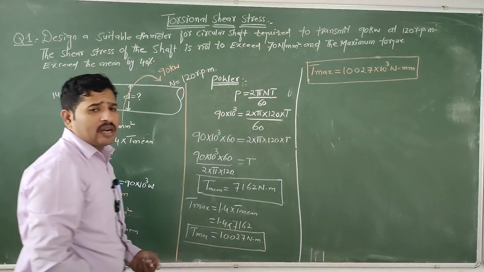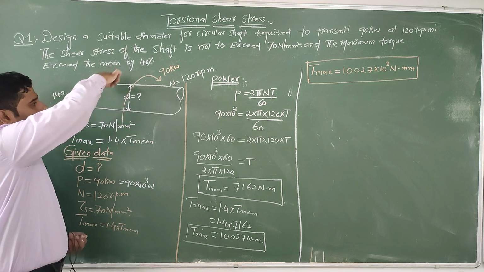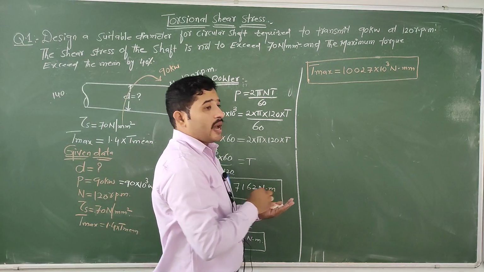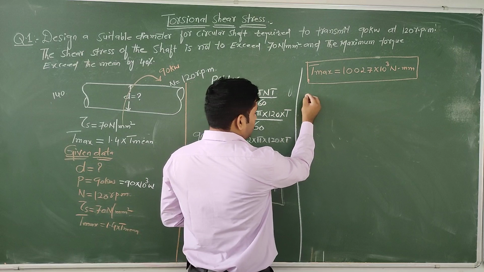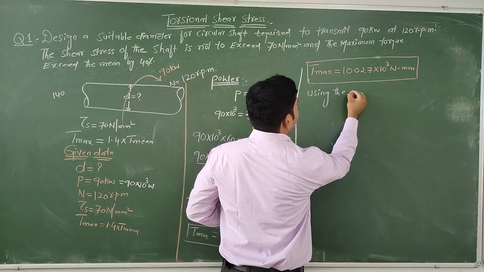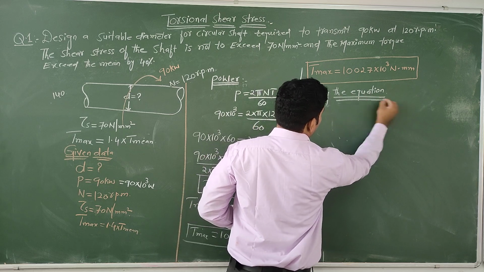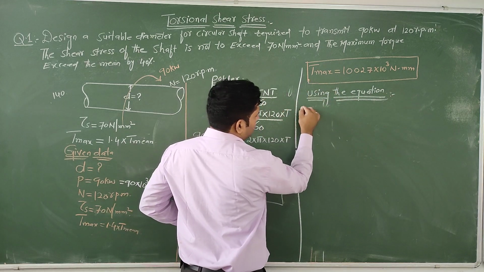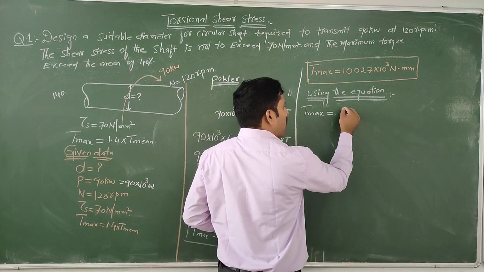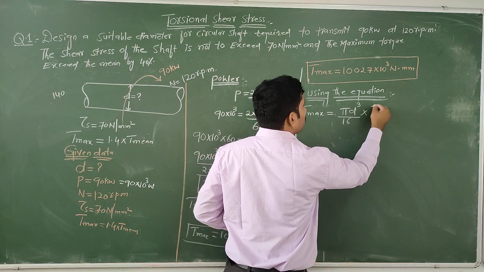But what is our intention? Our intention is we need to find out the diameter of a circular shaft. Is it right? So I am using the equation T max equal to pi d cube by 16 into shear stress.